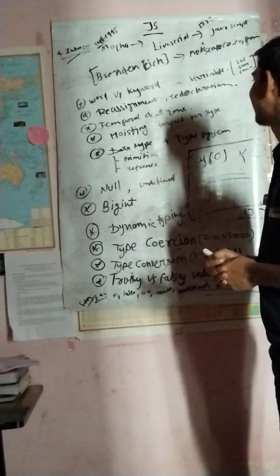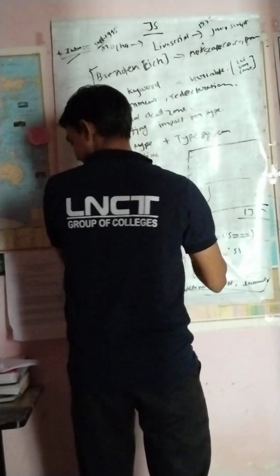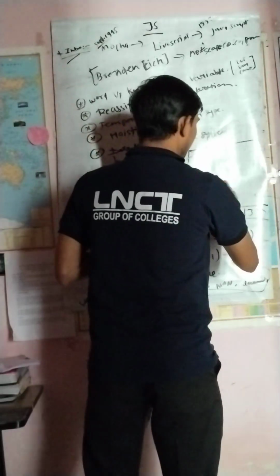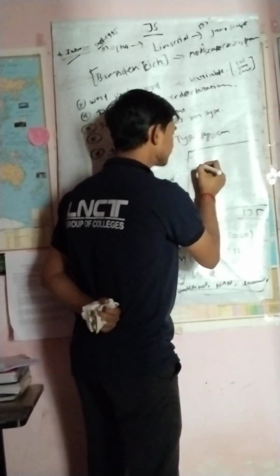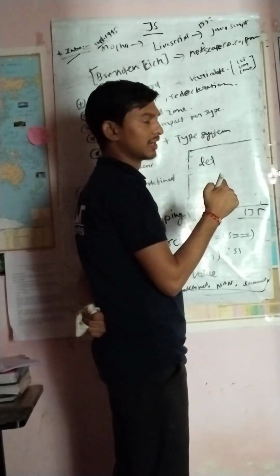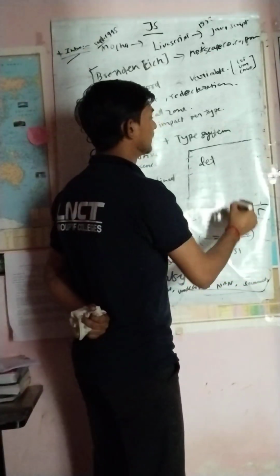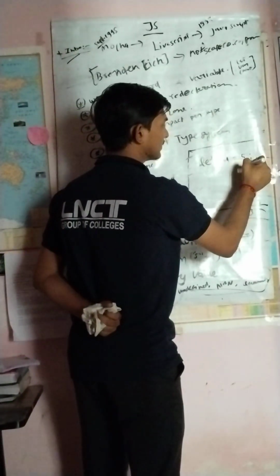So here, redeclaration. Let's understand it. How do we declare it? Basically, you can write let, I mean the kind of variable, then any variable name, and initialize some value to it.